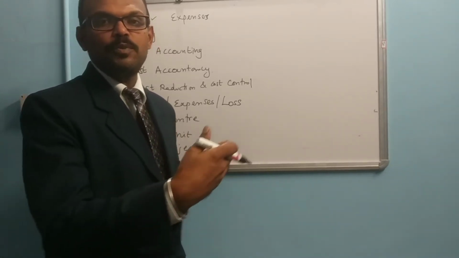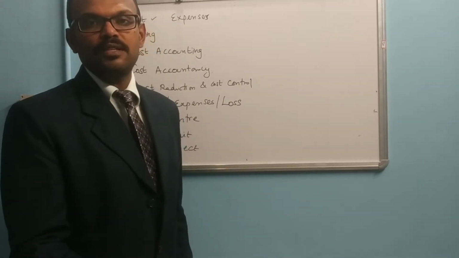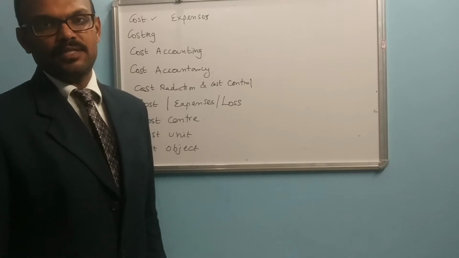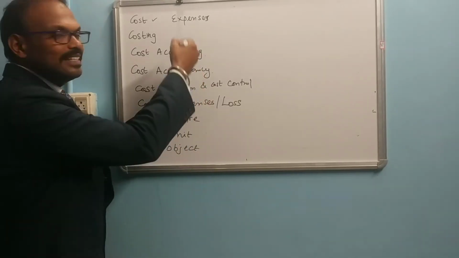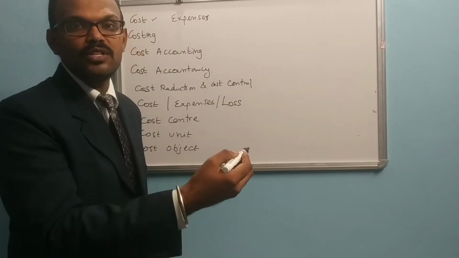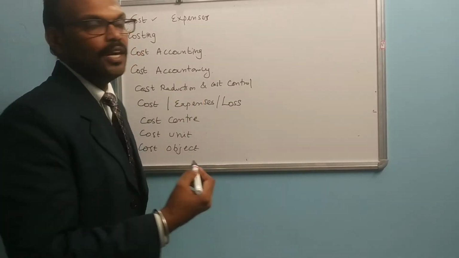The amount spent by the managing director for his personal purpose does not come under the cost of the product or the services. Cost is incurred for the production of goods or rendering of services.